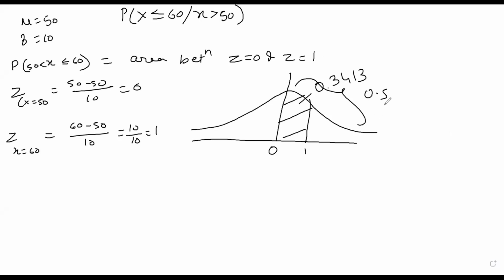But when we know that x is greater than 40, we want to find out that x is less than 60. So at x is equals to 60, z is 1. So I want area of when z is less than or equal to 1. So I want actually this area in between 0 and 1. क्योंकि x already 50 से बड़ा है, तो z already 0 से बड़ा है, ये आपको पता है. So you want area between z is equals to 0 and 1. So this is 0.3413. And I think the answer given in the module is wrong for this question.